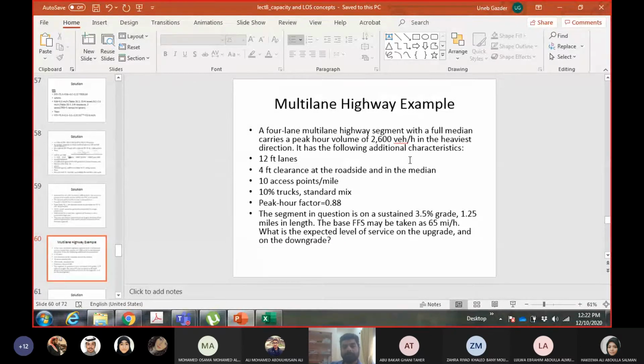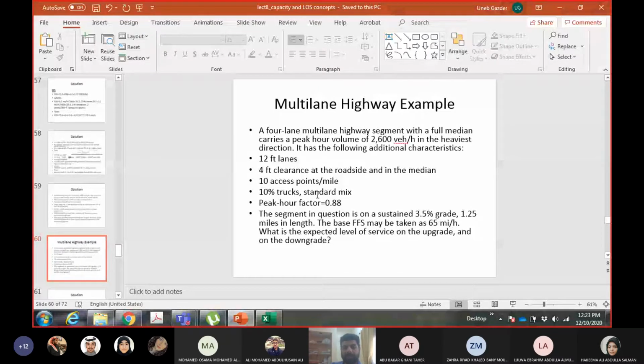Okay, a 4-lane multi-lane freeway, 2600 volume, 12 feet lanes, 4 feet clearance at the roadside as well as in the median. 4 feet on the right hand side, 4 feet on the left hand side. 10 access points per mile, 10% trucks, standard mix.